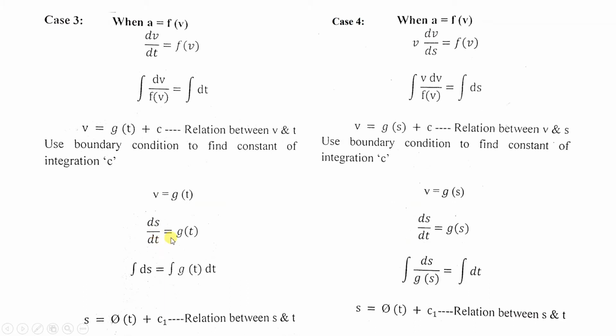And take this dt on the right hand side. So you will get integral ds is equal to integral g(t) dt. Integrating on both the sides, finally you will get displacement is a function of time plus some constant.